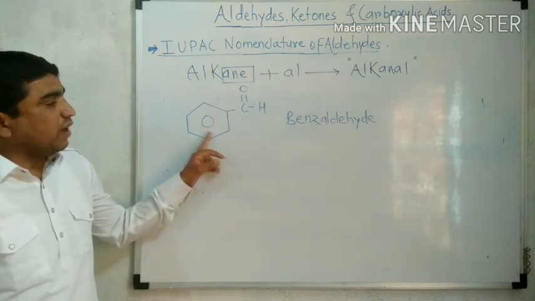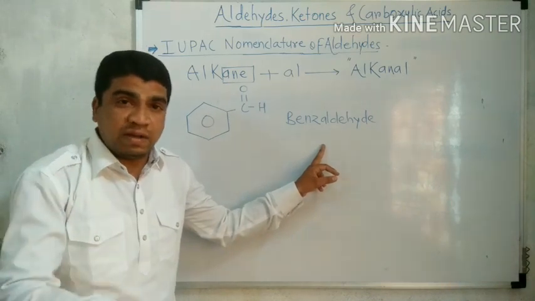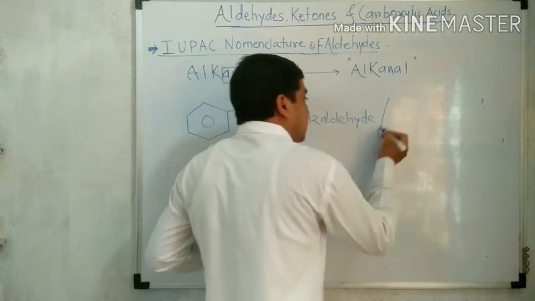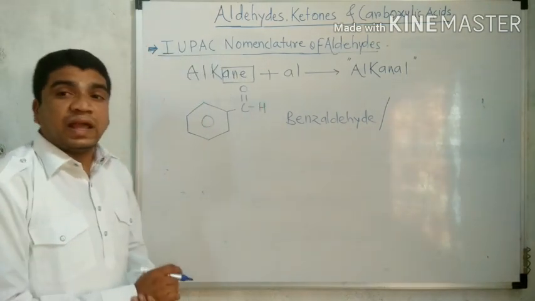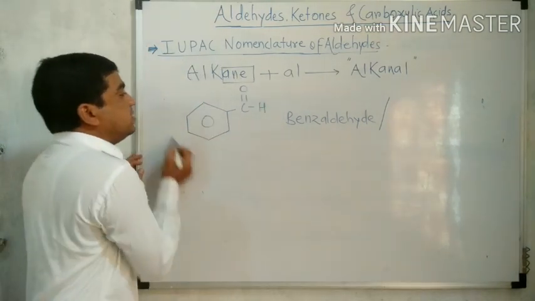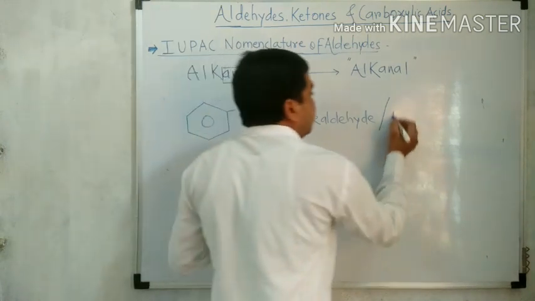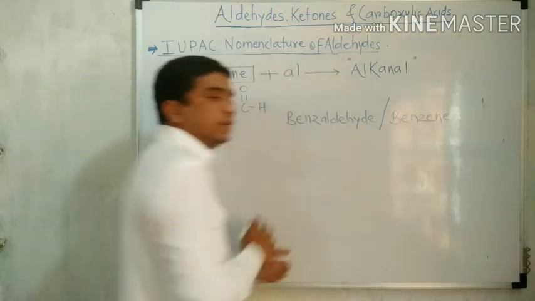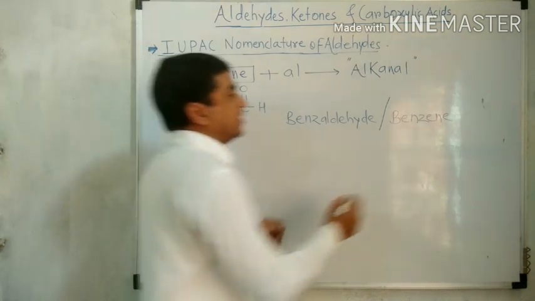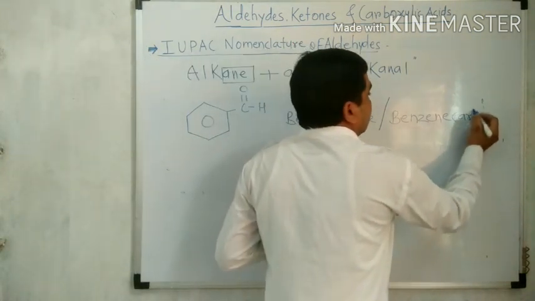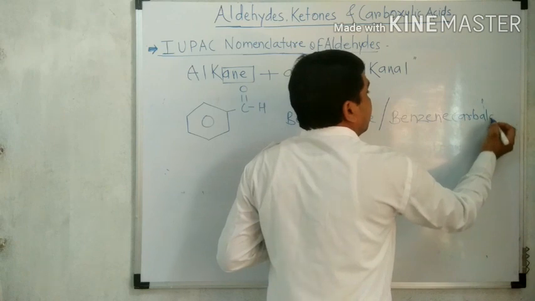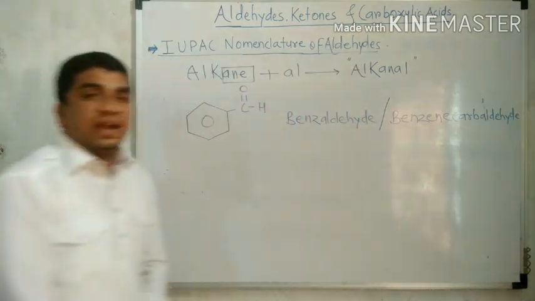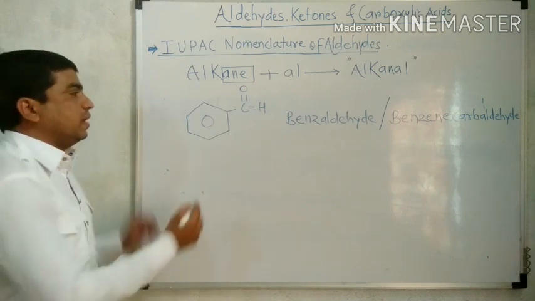But there is another IUPAC option for this structure: this is the benzene, therefore it is called benzene, and the CHO group is present, therefore it is called carbaldehyde. So the complete name is benzenecarbaldehyde. Benzaldehyde is also called benzenecarbaldehyde.